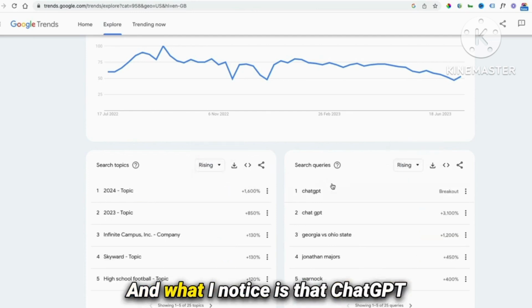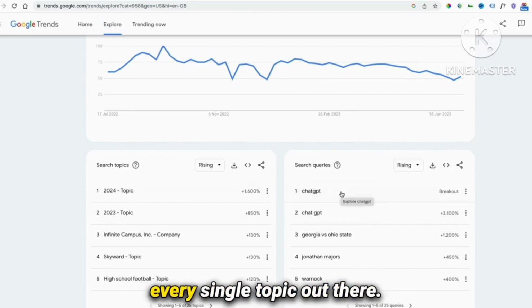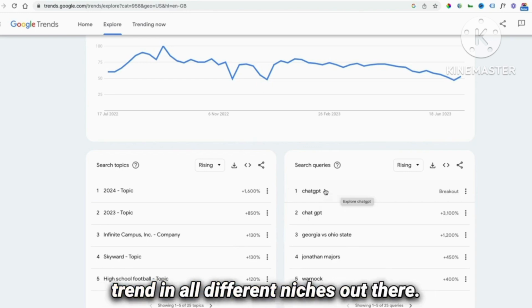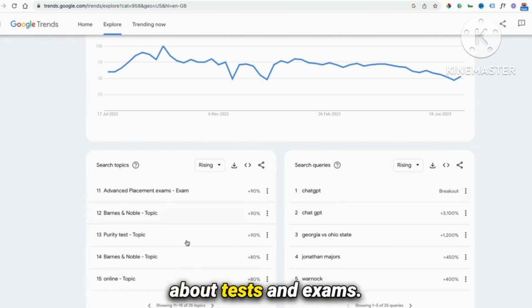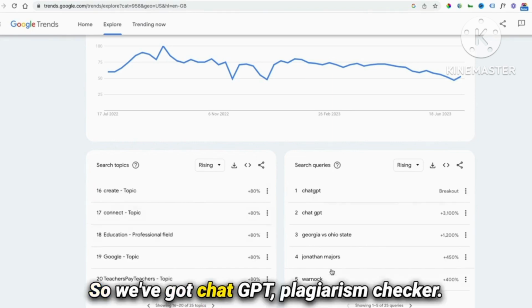And what I notice is that ChatGPT is a rising thing on just about every single topic out there. So we know AI is going to have a rising trend in all different niches out there. So let's come down. Okay, there's lots of things about tests and exams. So we've got ChatGPT, plagiarism checker. Okay, this is interesting.